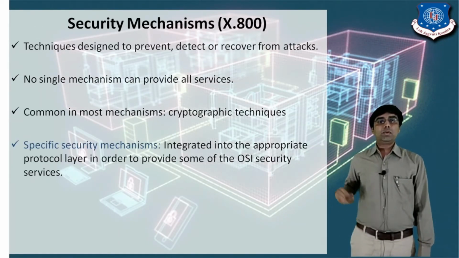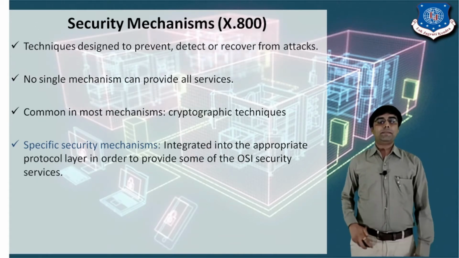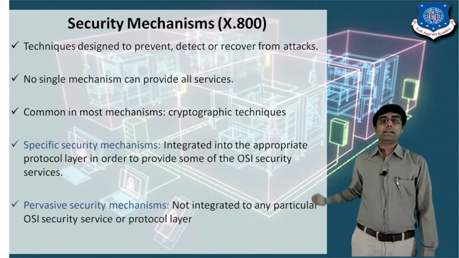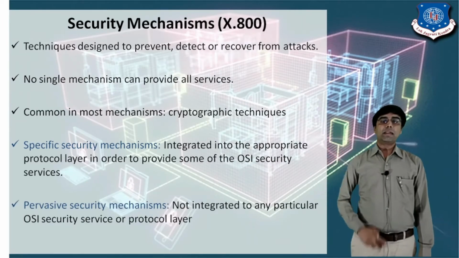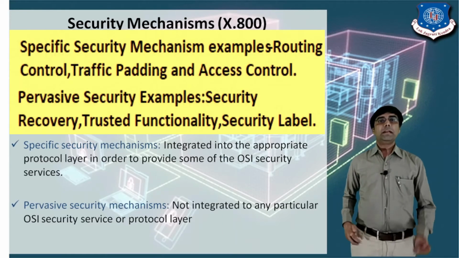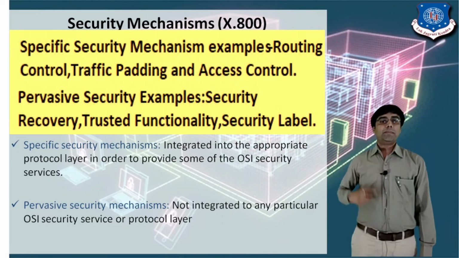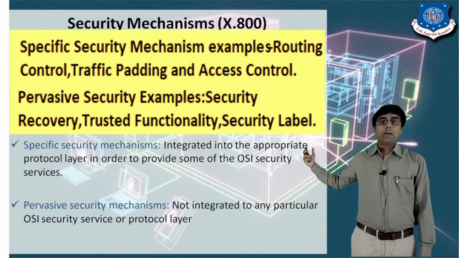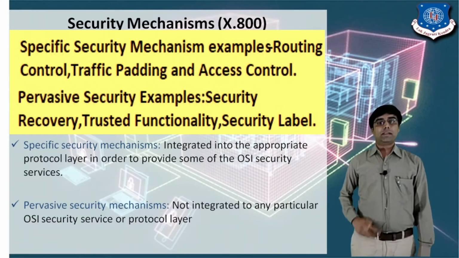So there are two types of security mechanism. The first is the specific security mechanism, and the second is the pervasive security mechanism. The specific security mechanism is integrated into the protocol layer in order to provide some of the OSI security services.